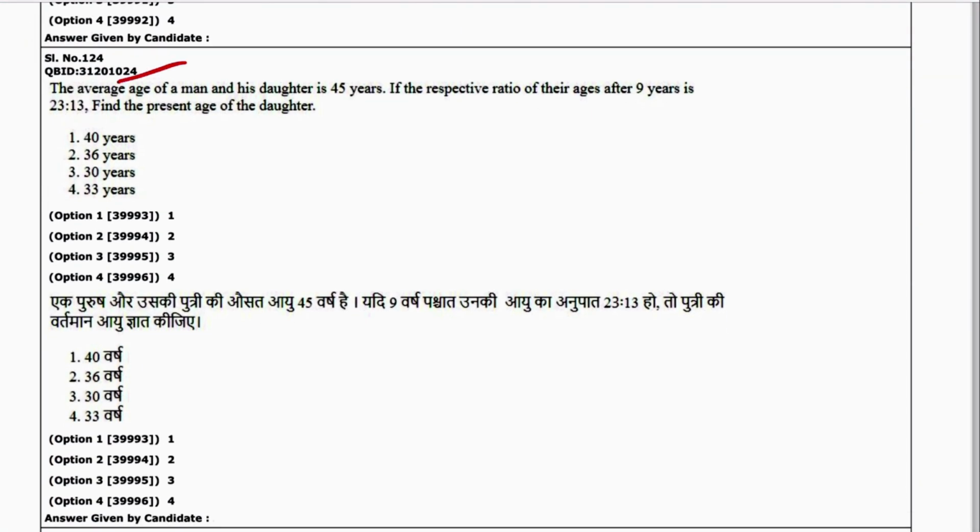Next is 24. The average age of a man and his daughter is 45 years. The respective ratio of their ages after 9 years is 23:13. Find the present age of the daughter. If the average age is 45, then 45 into 2 is equal to 90. So 90 is the total age of the two. Now the age of the daughter is 90 minus x.